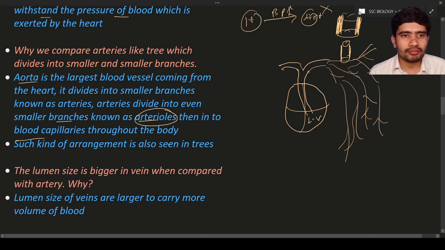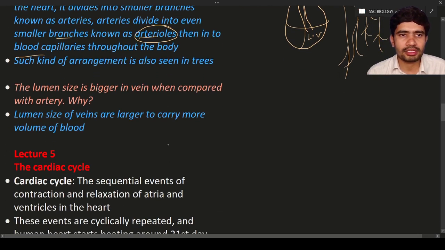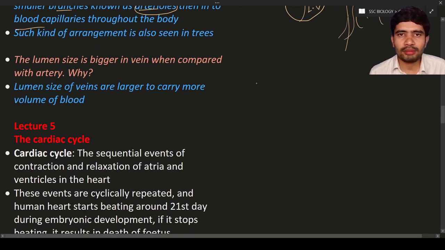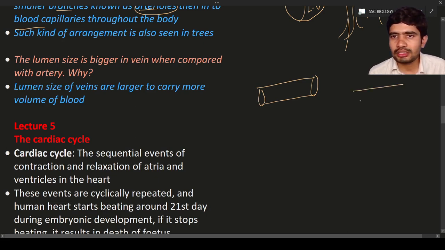The lumen size is bigger in veins when compared to the arteries. Why? First of all, what does lumen mean? Let us consider this is the vein. What they are saying is that the lumen size is bigger in veins when compared to the artery. Here you can see this is the artery. So compare the both.